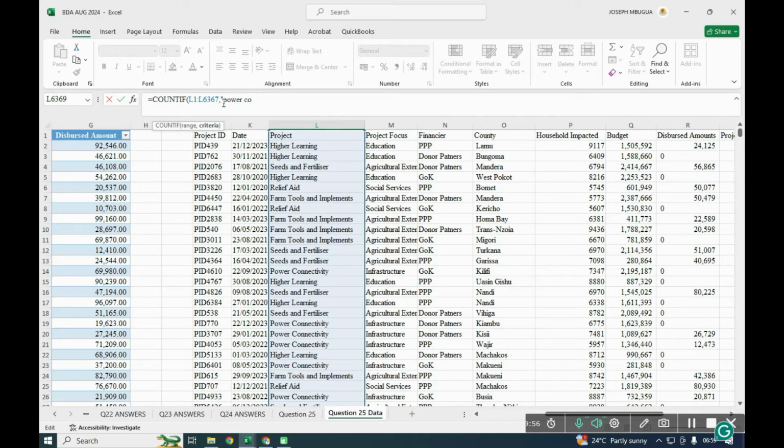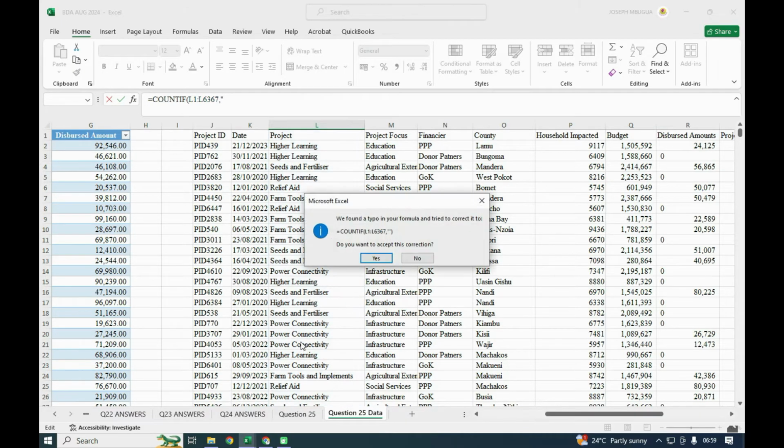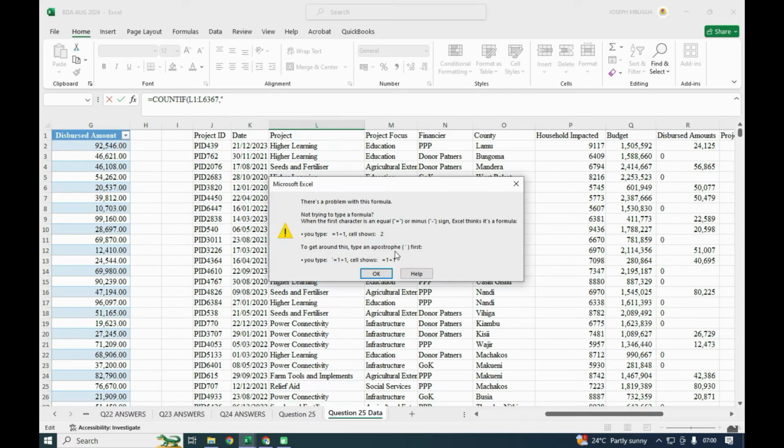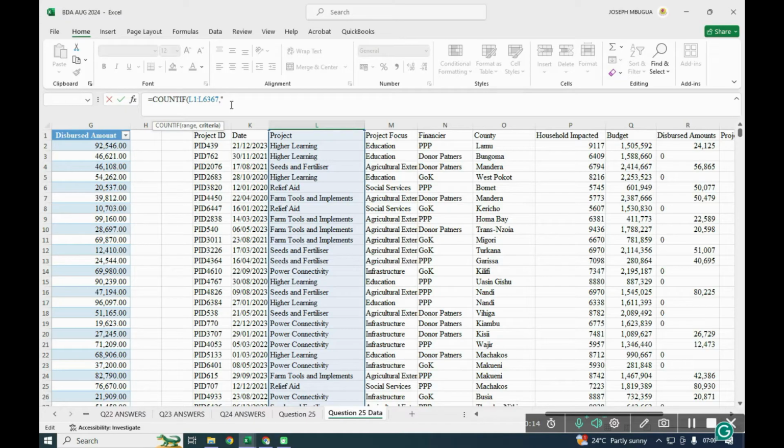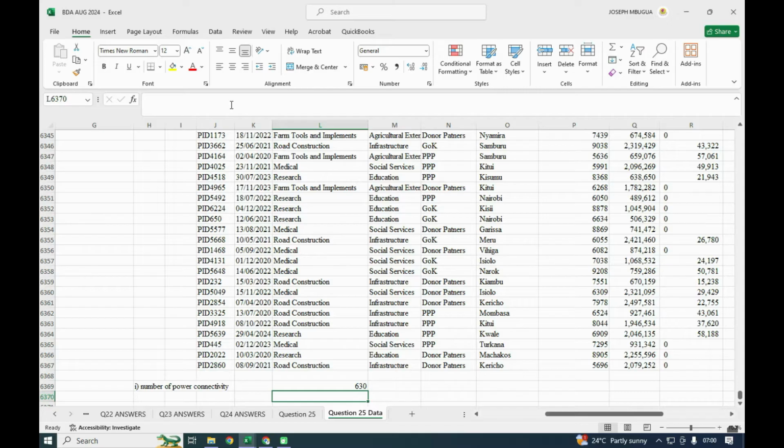Power connectivity, or even you can highlight instead of writing. So power connectivity, we have it here. Okay, so I will just write power connectivity, and I will put quotes and the bracket and I will enter, and you'll find that there were 630 power connectivity.